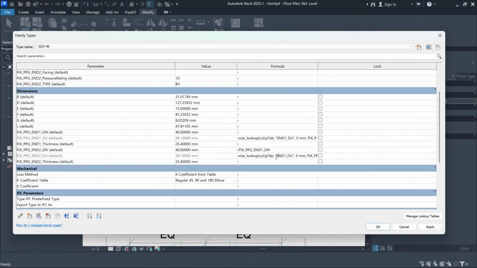Here I need to change the name of the parameter to the proper one. So instead of end1 DU, I will type in end2 DU.